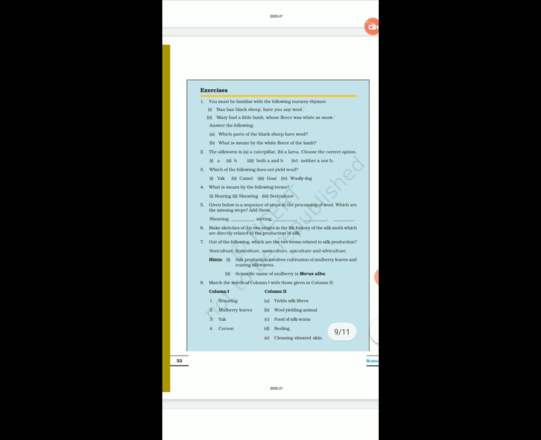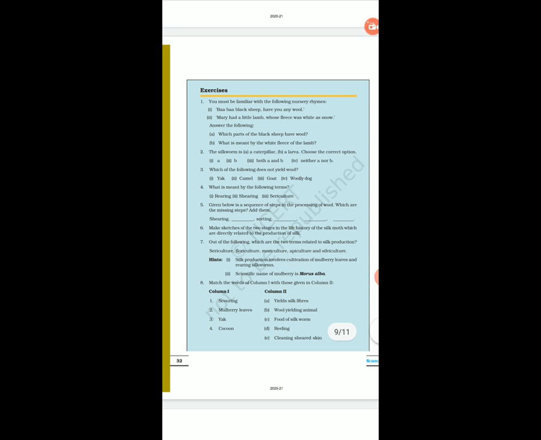Then question number 2, the silkworm is A caterpillar, B larva. Choose the correct option. What is a silkworm? It is both. It is also caterpillar, it is also larva. So the answer is C, that is both A and B. Question number 3.